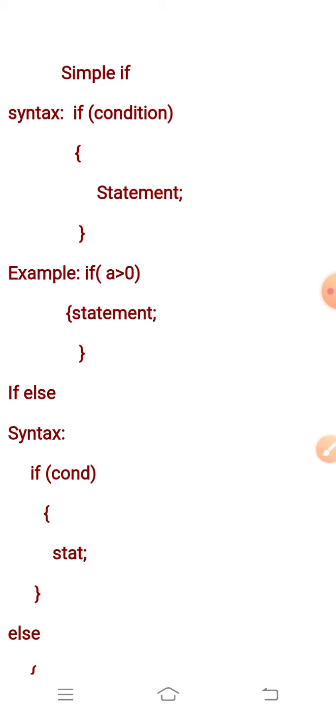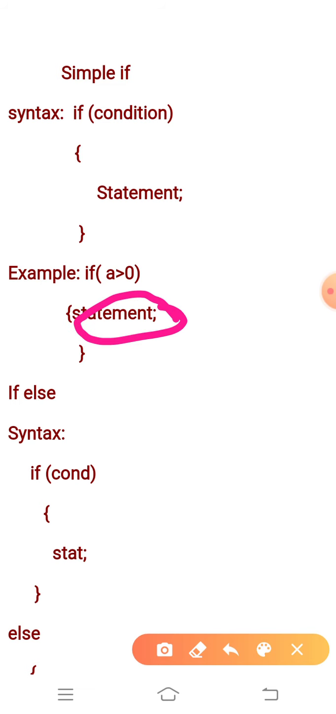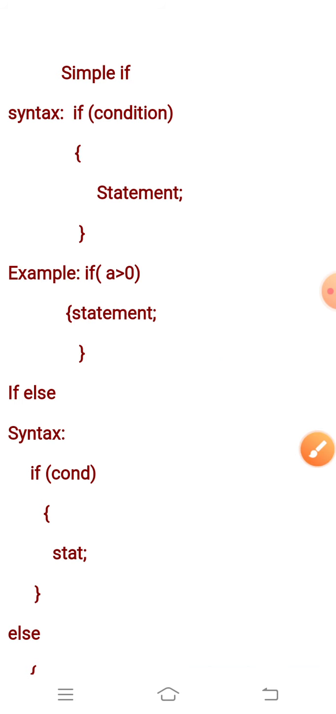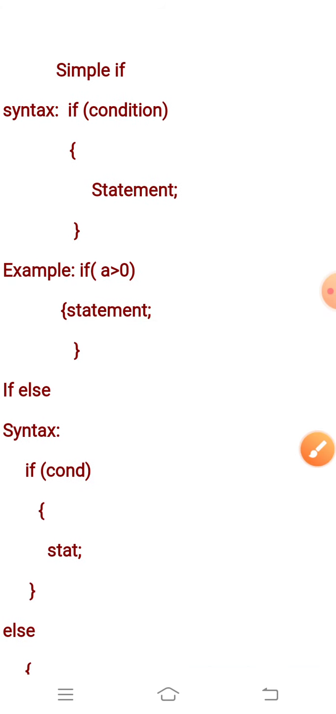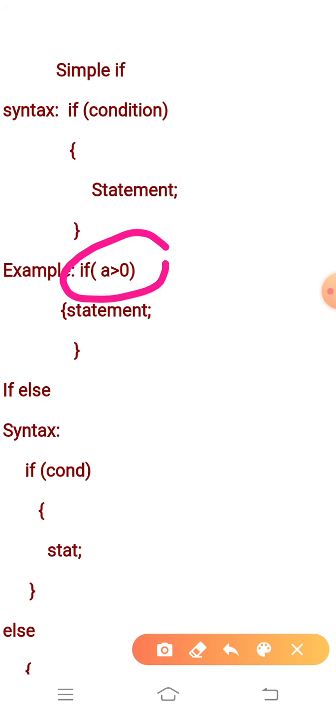If a is greater than 0, then this statement will be executed. Otherwise, if a is not greater than 0, no statement is executed, because only the condition of if is present here. In simple if, only the if condition is present. If the condition is true, then the statement associated with the if will be executed.